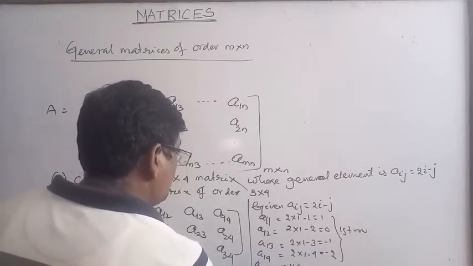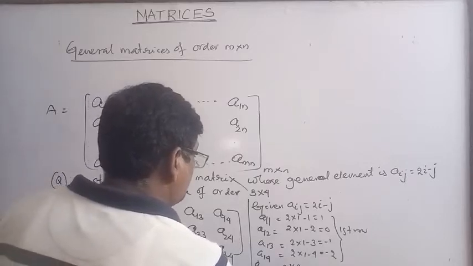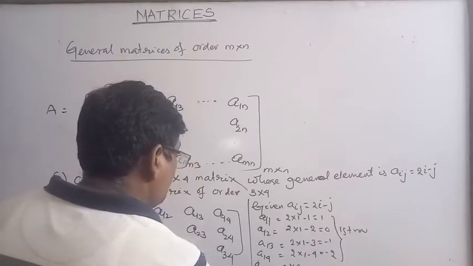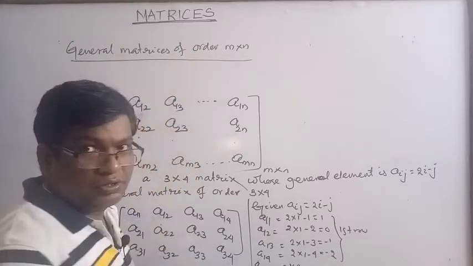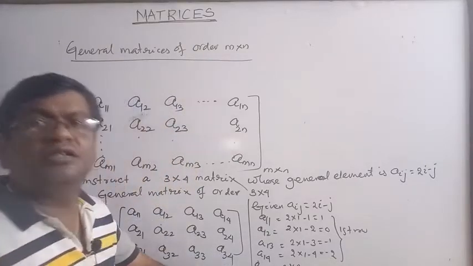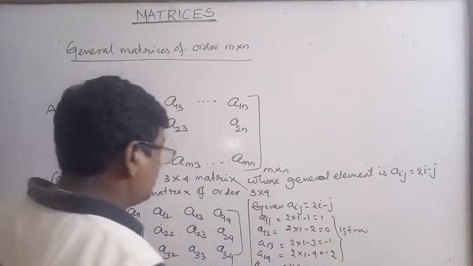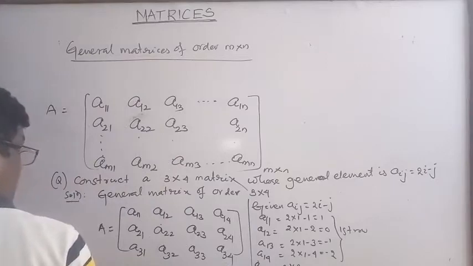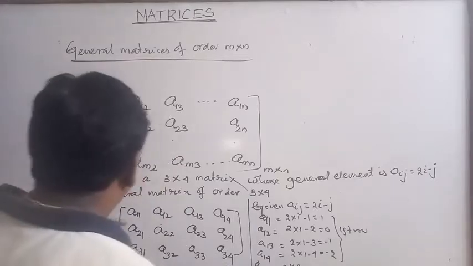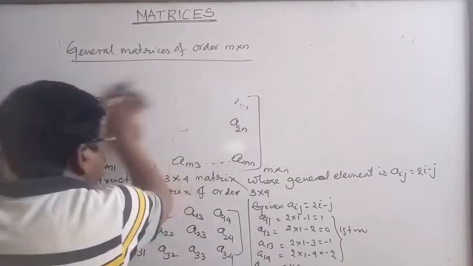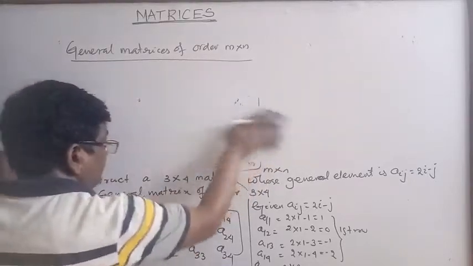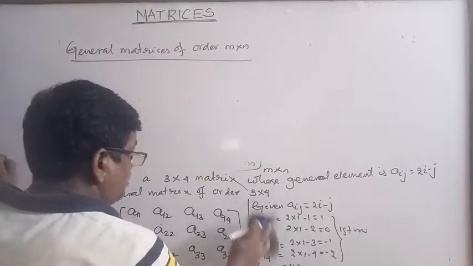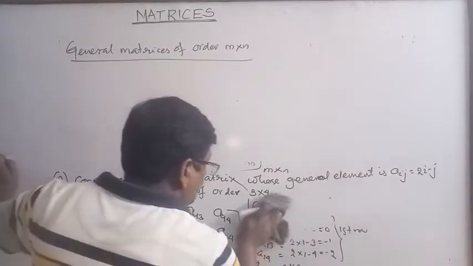A22, 2 into 2 minus 2, that is equal to 2. Okay, A23, here it is not visible, so write in another place. So this is the question, so write the solution here, because this is not visible.